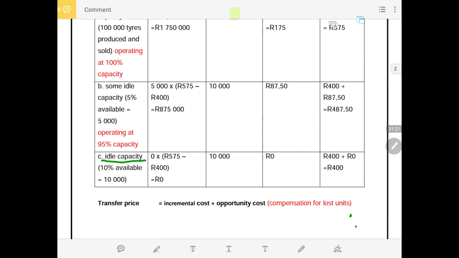With that being said, guys, thank you very much. Please do apply this question. You'll find it many times where you find one division transferring units to another division. Please go read the theory on divisionalization. There are advantages of divisionalization and there are disadvantages of divisionalization. Sometimes you can be asked such theory. Please be able to explain the benefits of a divisional structure in an organization. With those words, thank you very much.